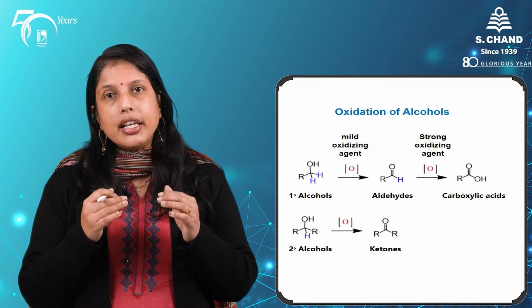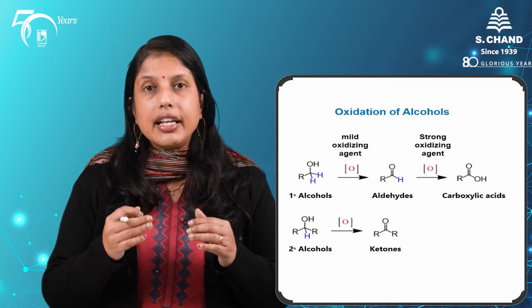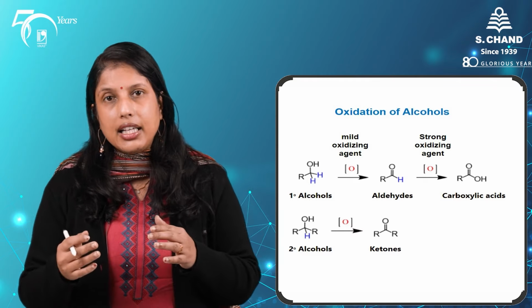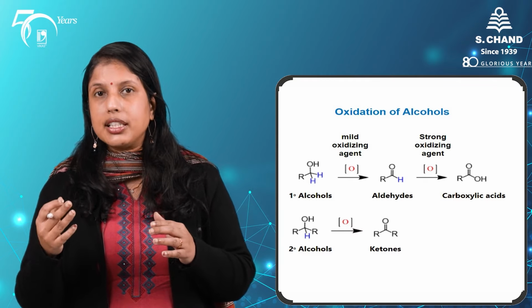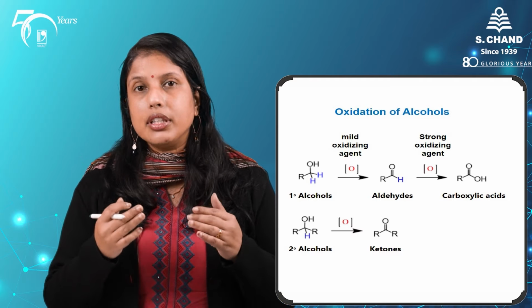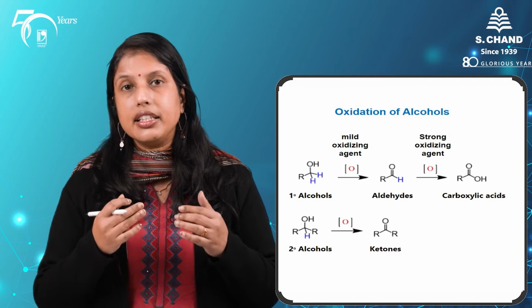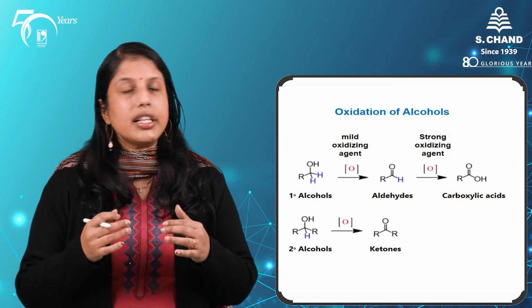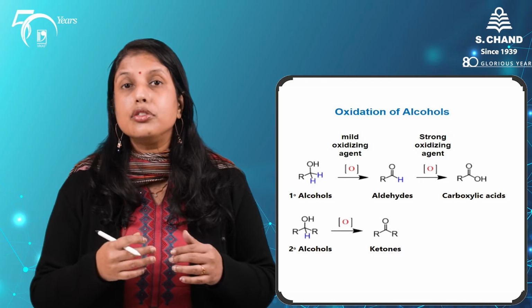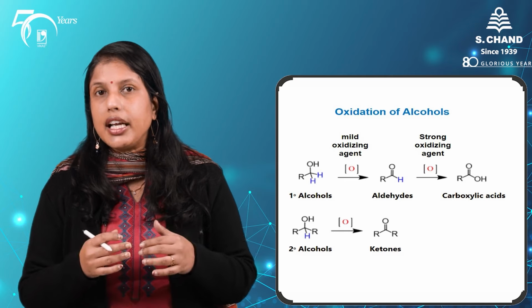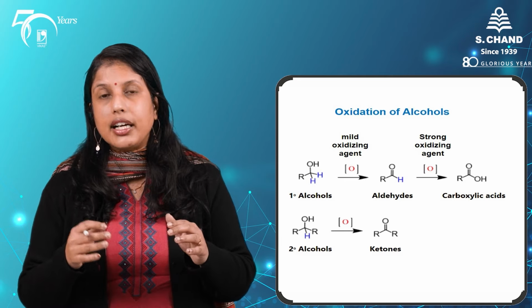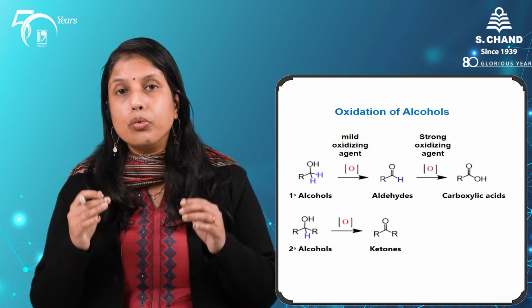A primary alcohol will get oxidized either to the aldehyde or to the carboxylic acid depending upon the nature of this oxidizing reagent. Secondary alcohols get oxidized to the ketone and tertiary alcohols are not oxidized at all, no matter which reagent we use. Mild reagents will stop the oxidation of primary alcohols at the aldehyde stage.